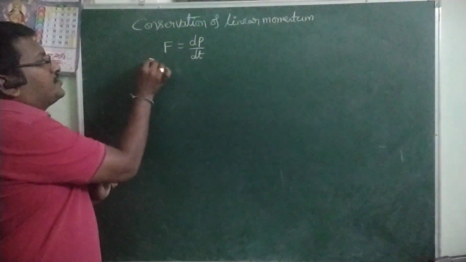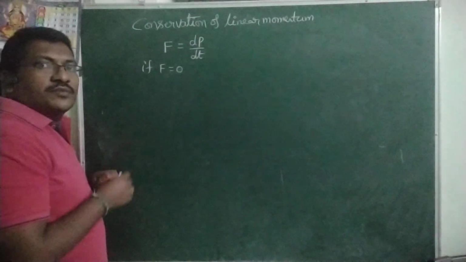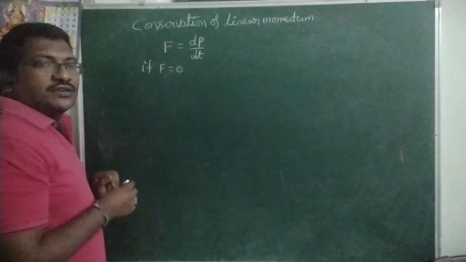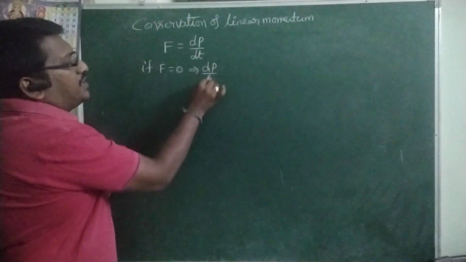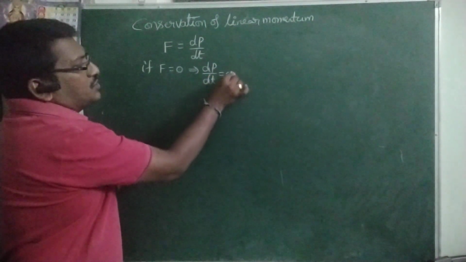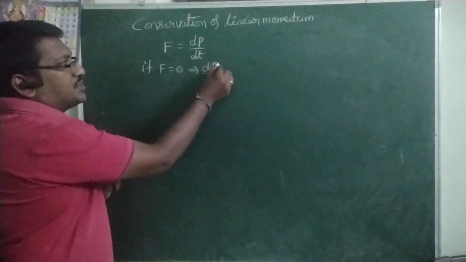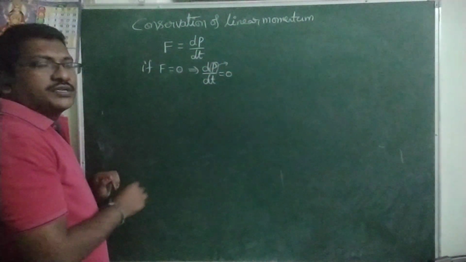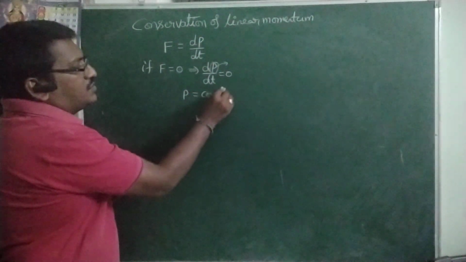So if external force acting on the body is 0, that means there is no external force. In that case we can write dp by dt is equal to 0. Differentiation of any quantity is 0 means that quantity is constant. Here p is equal to constant.